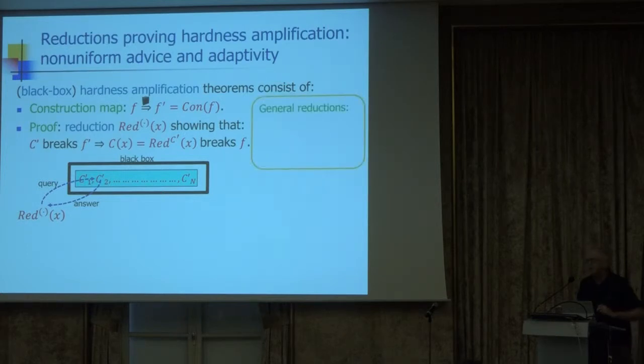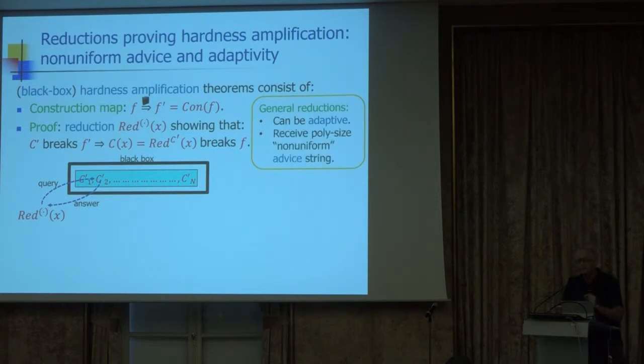So what do I mean when I say general reductions and that previous work couldn't handle general reductions? Here there are two issues. First one is adaptivity. General reductions are allowed to be adaptive. Namely, when they make their next query, they can make it as a function of the answers that they received on previous queries, and some of the previous work weren't able to prove lower bounds against adaptive reductions.